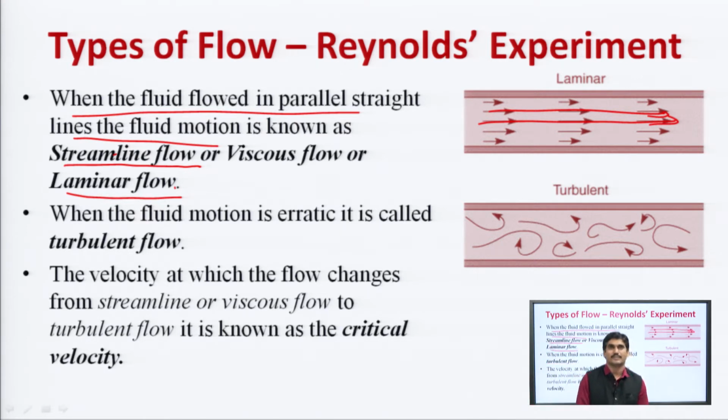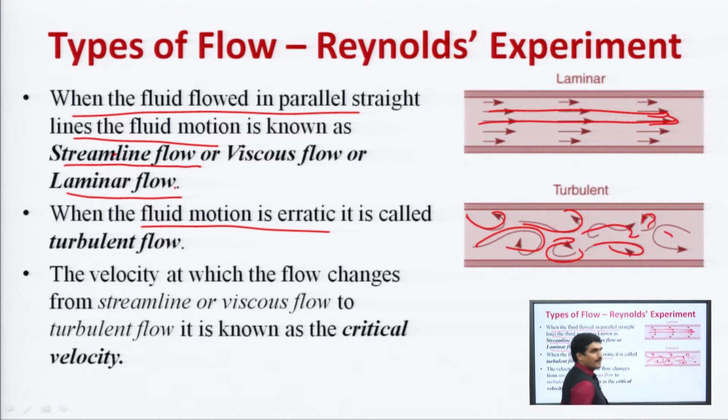जब वेलोसिटी उसकी इंक्रीज कर देते हैं वाटर की, when the velocity of water is increased, what happens? The fluid motion is erratic. That means this type of motion takes place in the pipe, which leads to the coloration of the whole liquid in the pipe. That means जो पाइप के अंदर पूरा वाटर था या लिक्विड था वो पूरा कलर्ड हो जाता है. तो इस तरह के मूवमेंट को या फ्लो को कहते हैं टर्बुलेंट फ्लो.